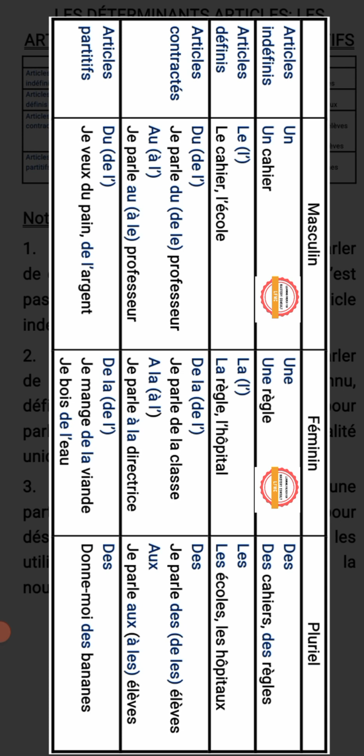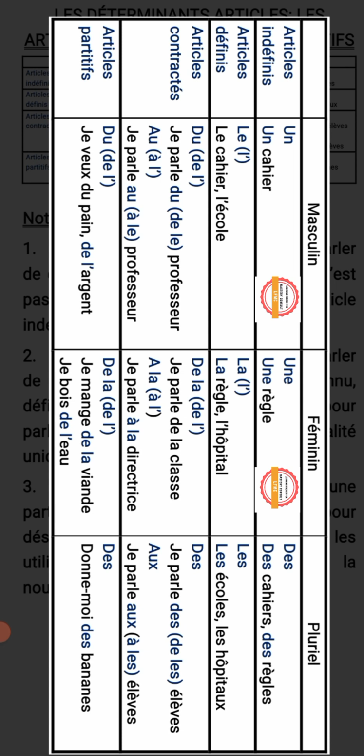You see the H there is mute, is silent, is not pronounced. That's why we have to remove the A and put apostrophe. Apostrophe means there is a missing letter, which in this case is what? A, l'hôpital.